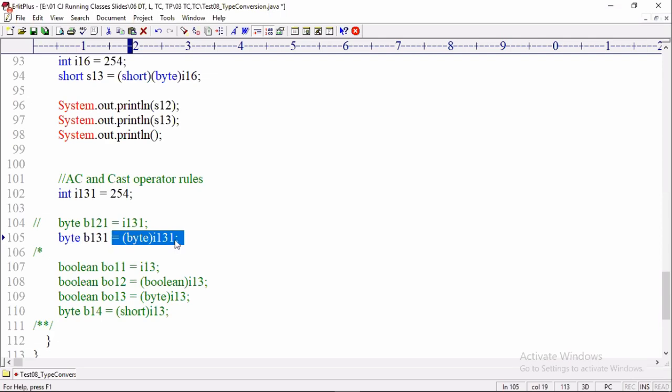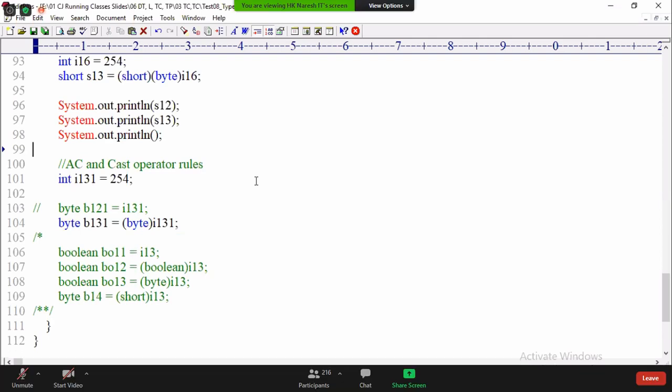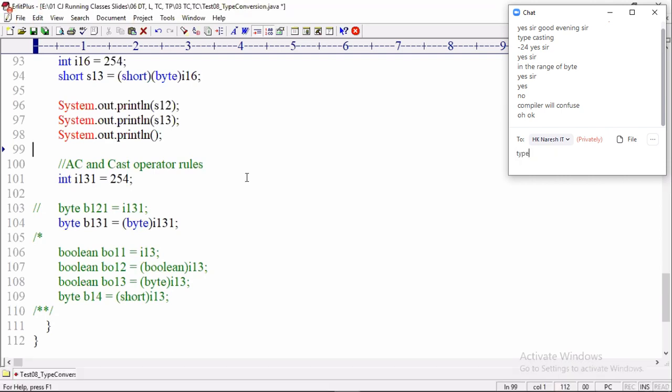Cast operator is meant for solving type problem or range problem. Can anybody help me answer my question? Cast operator is used for solving which problem? Type problem or range problem? Did you understand my question? What is the meaning of type problem? What is the meaning of range problem? Many people are typing seriously: type problem, type problem.